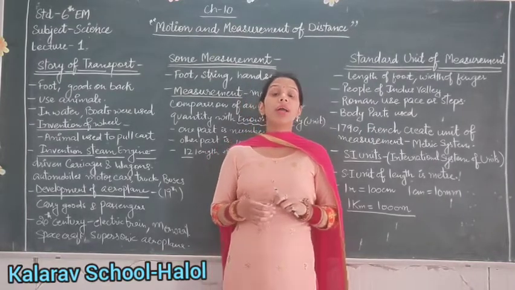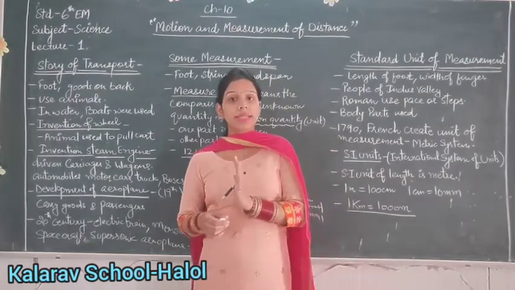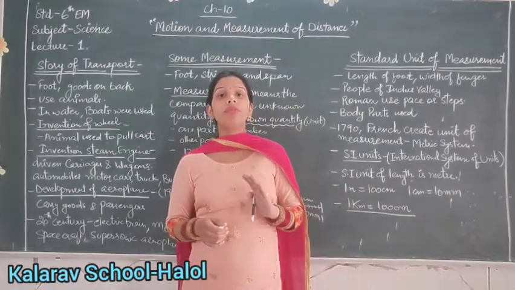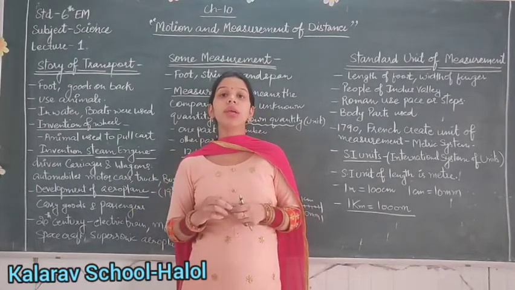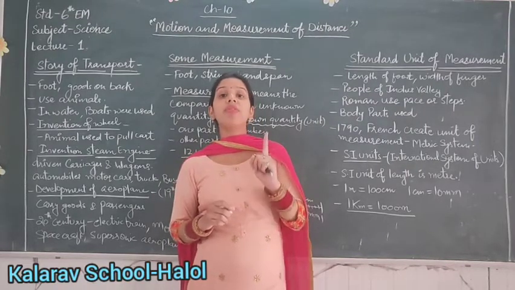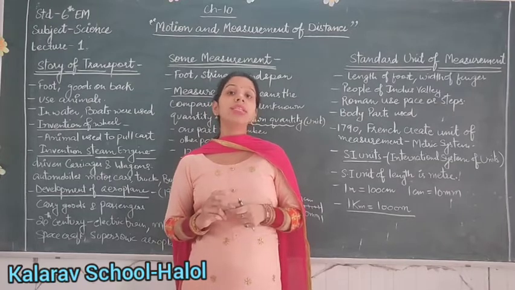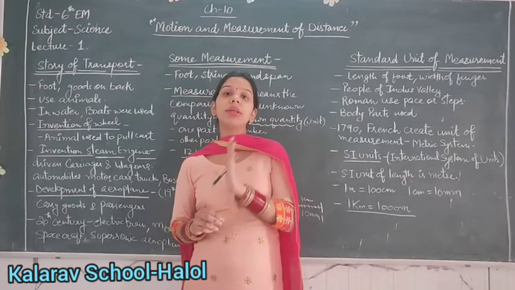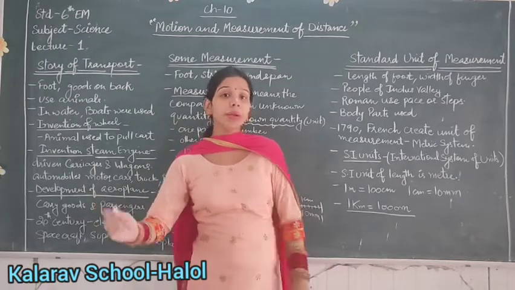So here it is very important to know the measurement, that is length, breadth, height of any object, so that we can know their exact measurements. So the measurement of length can be studied in the unit meter. Meter is subdivided into centimeter. Centimeter is divided into millimeter.